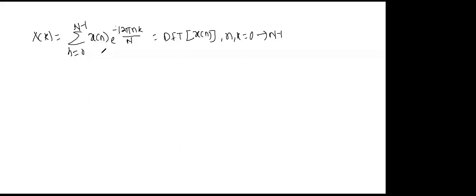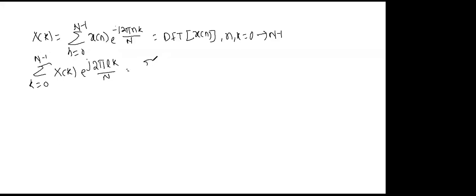So again, I will use the same process that I did in the Fourier series. Simply, multiply X of k by e to the power j 2 pi l k by N on both sides and take the sum for k equals 0 to N minus 1.